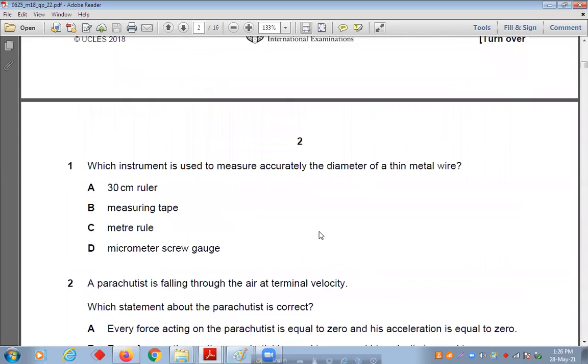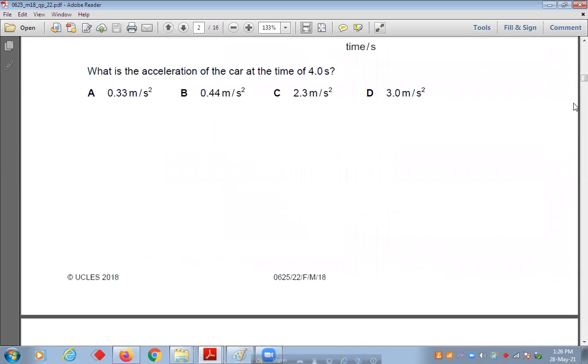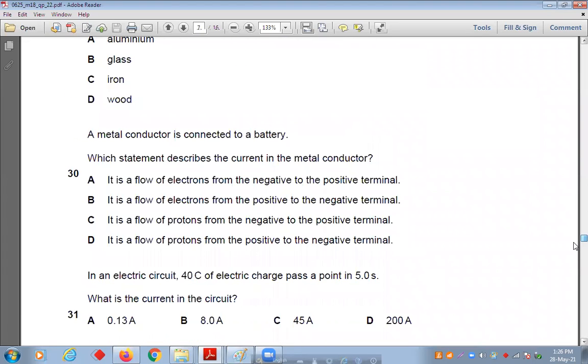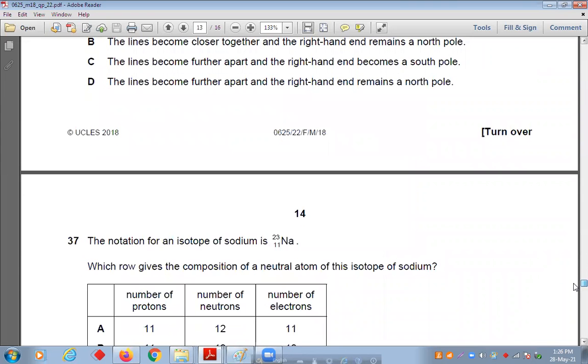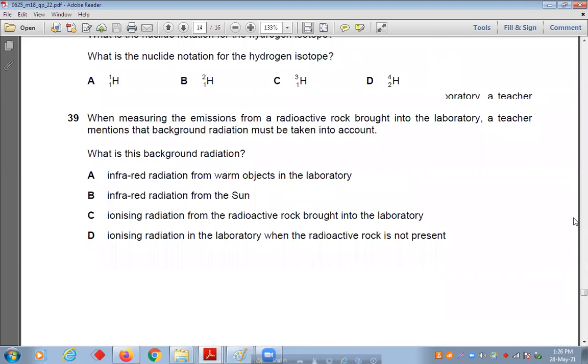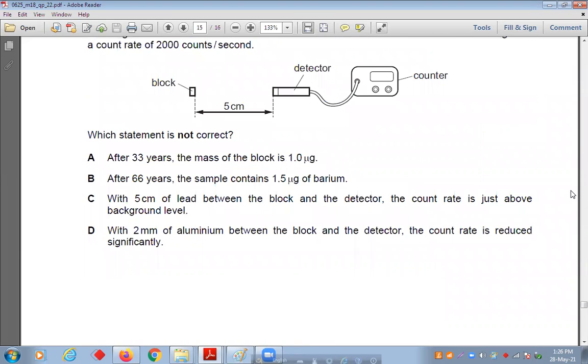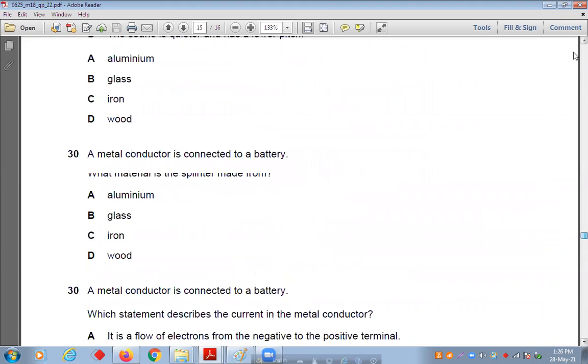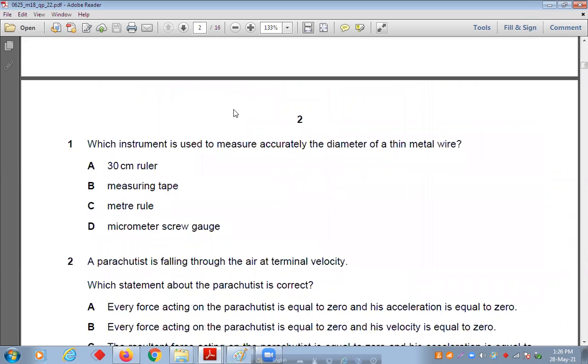Okay, you have A, B, C, D options. So how many questions do you have? Let's see. You have how many questions? 36, 37, 39 and 40 questions. Clear? So total 40 questions you will have. Okay, we'll go with the first question.